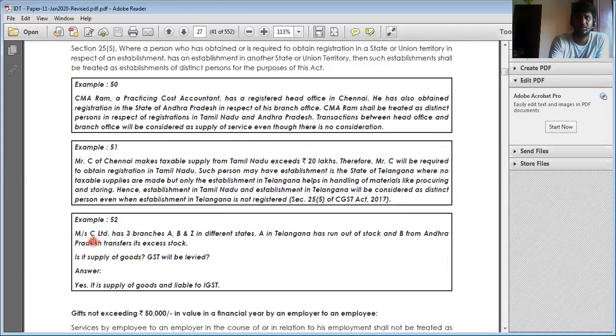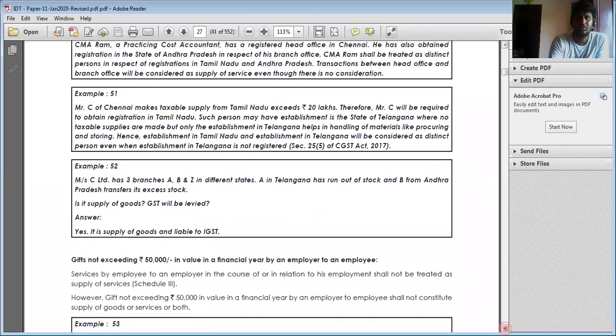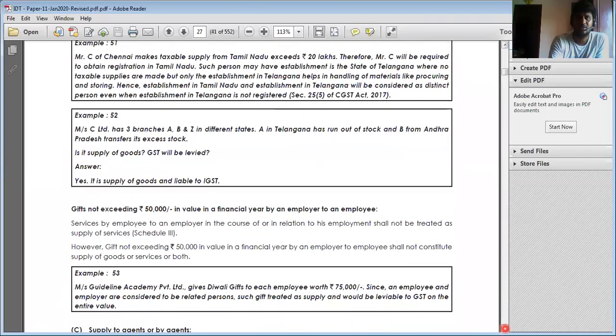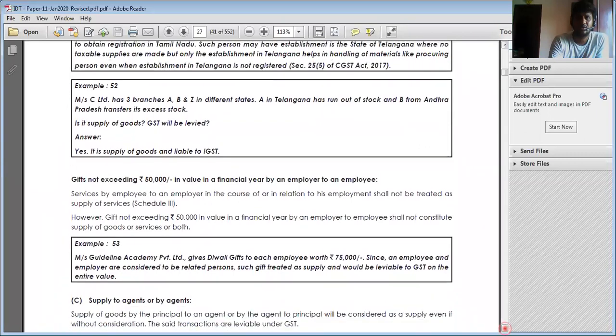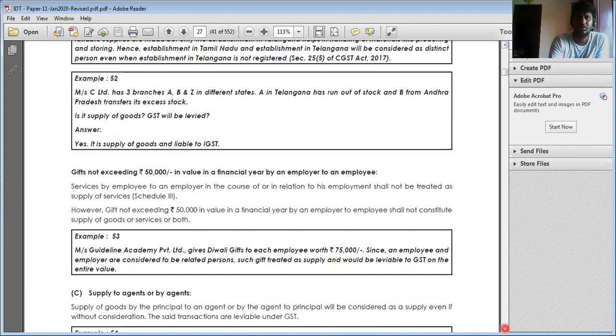Mr. C Limited has 3 branches A, B, C in 3 different states. Now, each of these is a different person under GST. Hence, if it is supply between C to A, C to B, C to Z, or A to B, A to Z, everything is considered as supply. Next, gift: if it is less than ₹50,000, not taxable. If it is more than ₹50,000, then it is taxable, right?